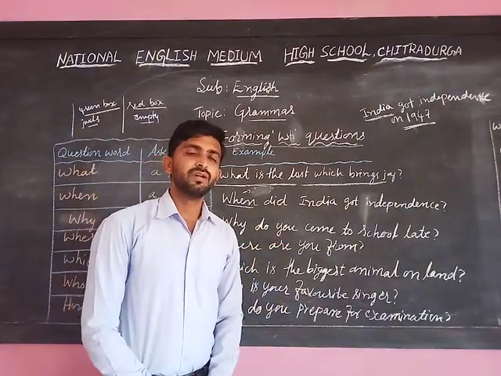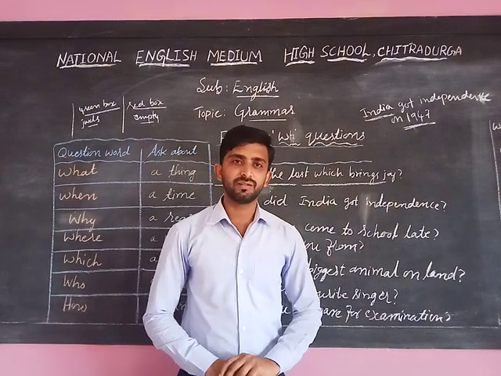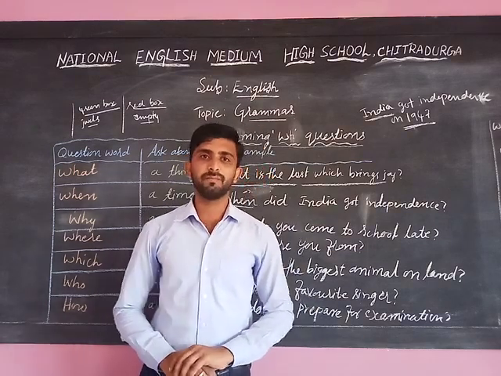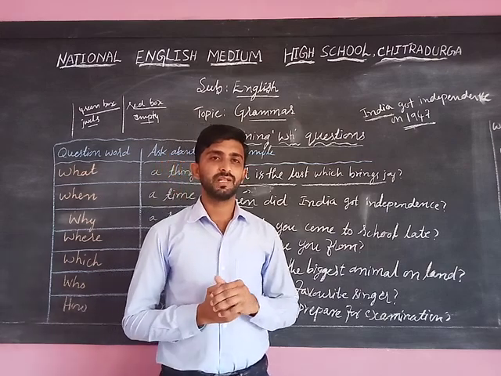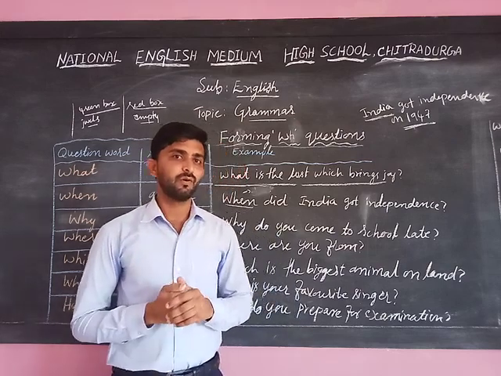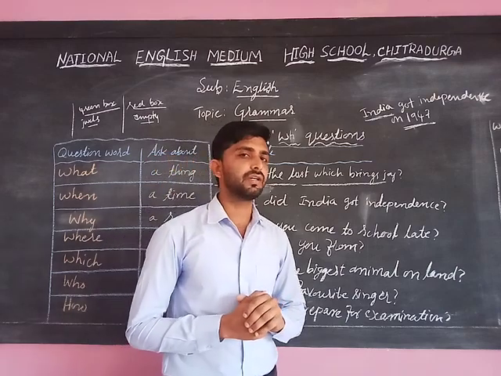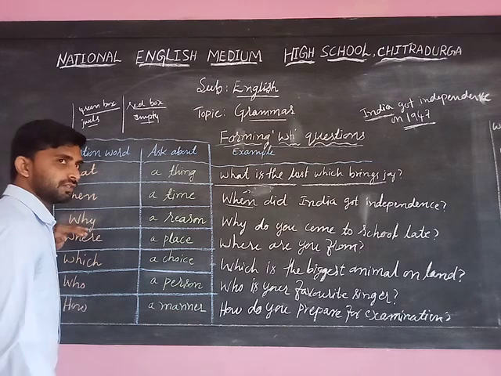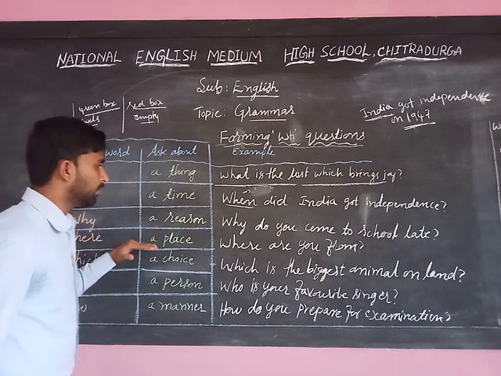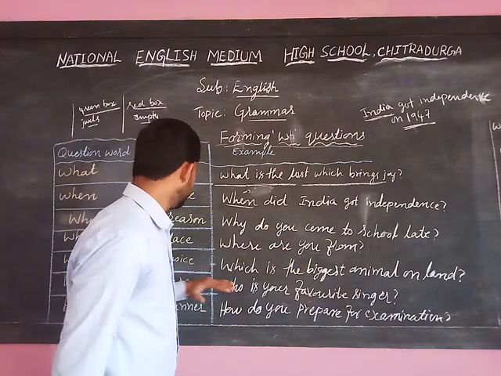You can answer, sir, yesterday I had fever. Why did you not do homework today? Sir, I have fever, my hand is paining. There are several reasons like that. In that case we use the WH word why when we are asking about the reason. Where, a place: where are you from.